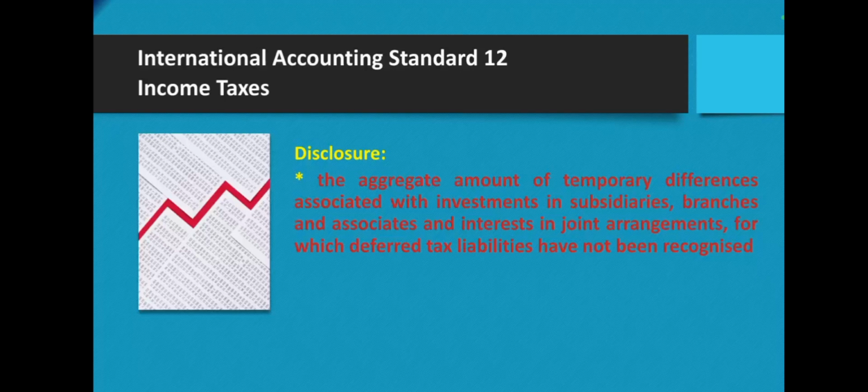The aggregate amount of temporary differences associated with investments in subsidiaries, branches and associates and interests in joint arrangements for which deferred tax liabilities have not been recognized.